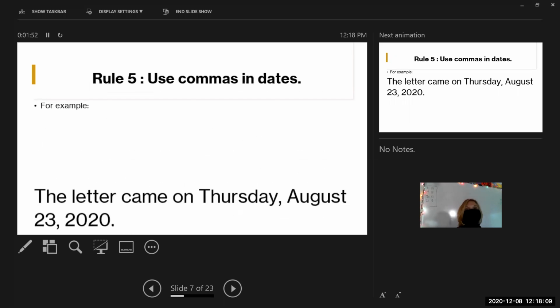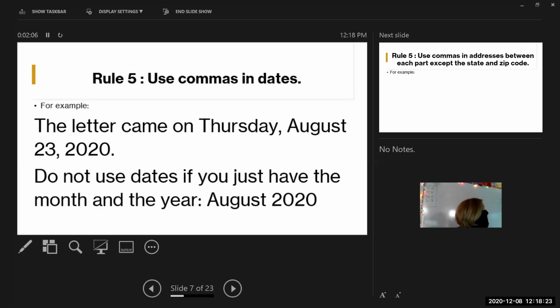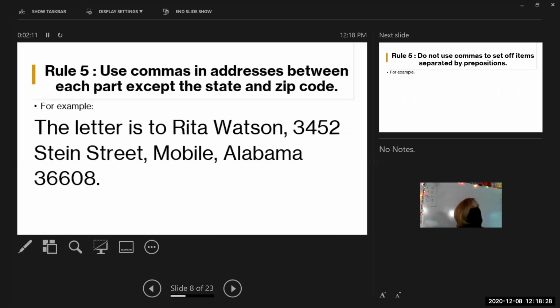Use commas in dates. Remember when we put a date, if we're going to say what day of the week it is, there needs to be a comma after it. And then you say the month and the day of the month, and then another comma, and then the year. You do not use a comma if you just have the month and the year. We use commas to separate the parts of an address. The letter is to Rita Wilson, comma, 3452 Stein Street, comma, Mobile, comma, Alabama. The only place you do not put a comma is between the state and the zip code.